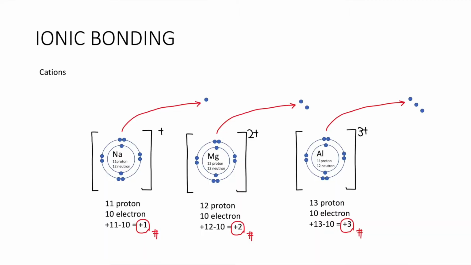Okay? And in group 2, it will lose 2 electrons. Group 3, usually you just touch on aluminium. So aluminium is the only one that will lose 3 that you will need to know. Looking back at sodium, 2, 8, 1, you lose 1 electron on its outermost shell. It will become 2, 8. Therefore, it has 10 electrons, but in its nucleus, it still has 11 protons. Therefore, this entity, this particle, is a positively charged particle. It is a resultant positively charged particle, what we also call net positive charge. Net means subtracting the differences.